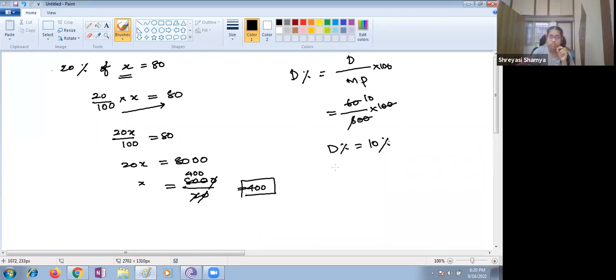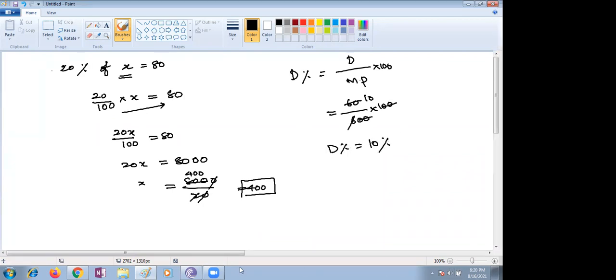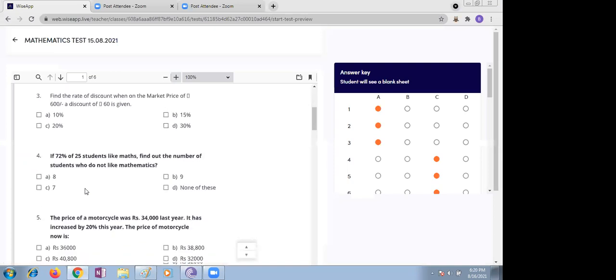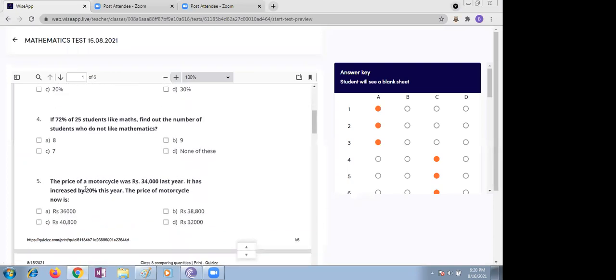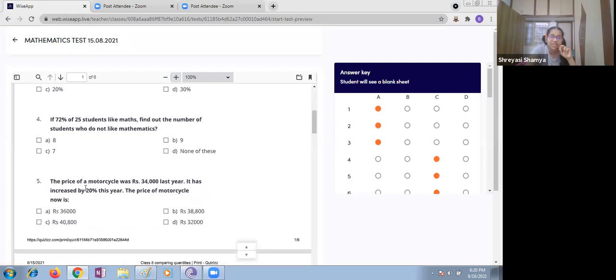This is the way we can find out the discount percent. Okay, next question. Ma'am, here we can directly tell, 60 is 10% of 600. Yes, like that only. Directly you can. I did that only, ma'am, in my mind. Okay, then good.